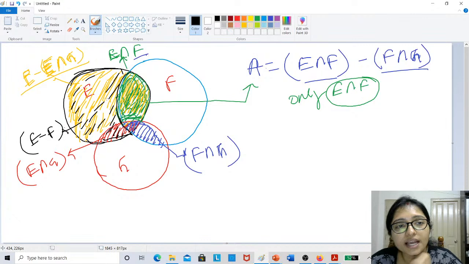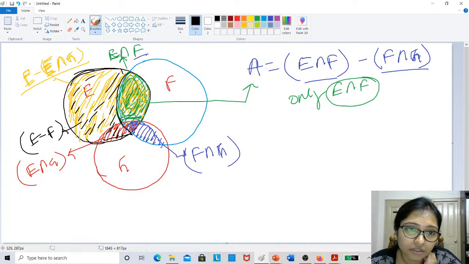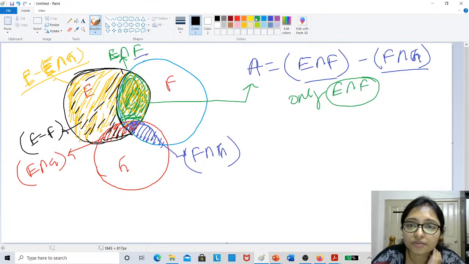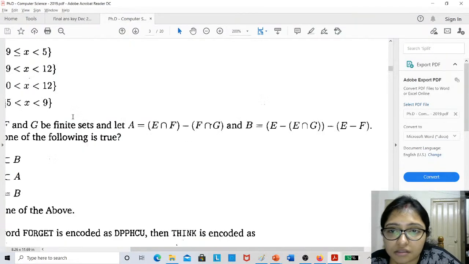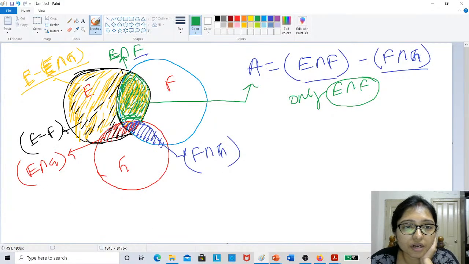So the yellow area is E minus G and the black area is E minus F. So finally the same area is coming, or not? Yellow minus this black, so this area is coming, all right? Only the same area is coming, or not?